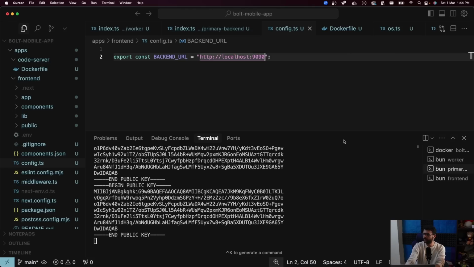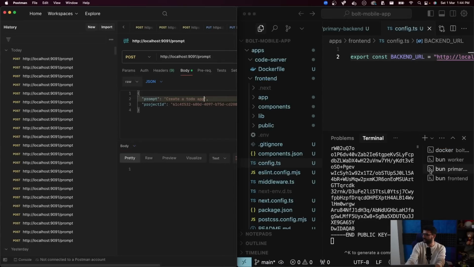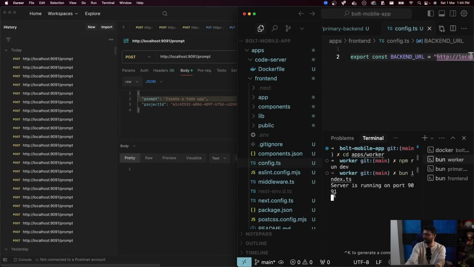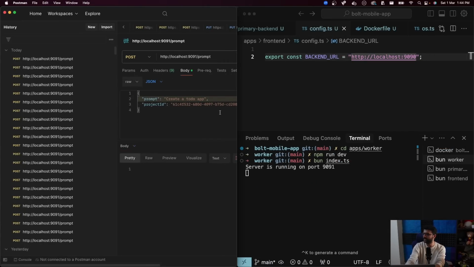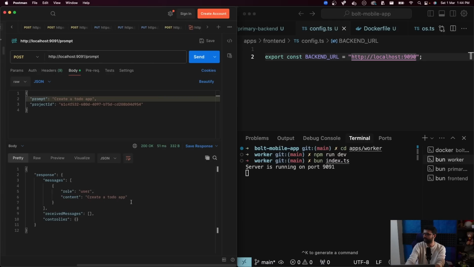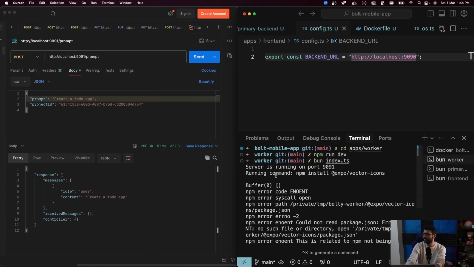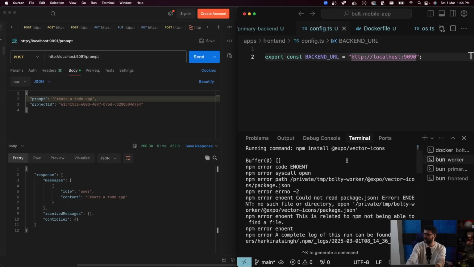Let me also open the logs on the right so you guys can see what is exactly happening. The worker is running. There are no logs on the worker right now. Let me send this request. And notice the first command, the LLM responded to us with this npm install expo/vector-icons, and that failed.